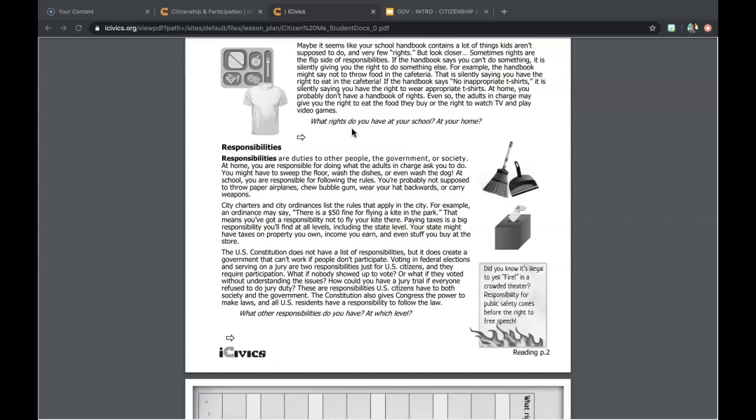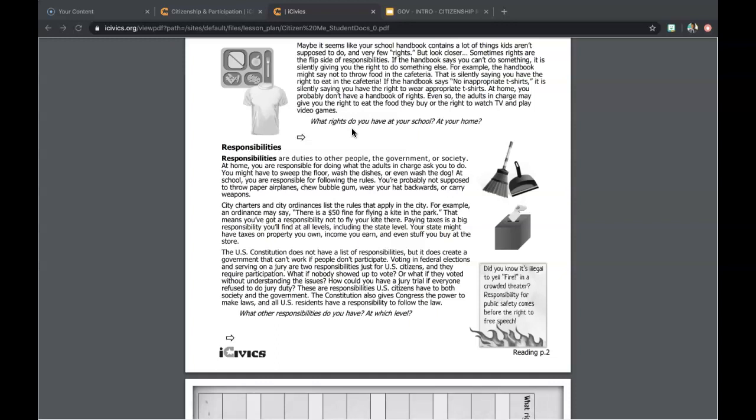Paying taxes is a big responsibility you'll find at all levels, including the state level. Your state might have taxes on property you own, income you earn, and even stuff you buy at the store. The U.S. Constitution does not have a list of responsibilities, but it does create a government that can't work if people don't participate. Voting in federal elections and serving on a jury are just two of the responsibilities just for U.S. citizens, and they require participation.